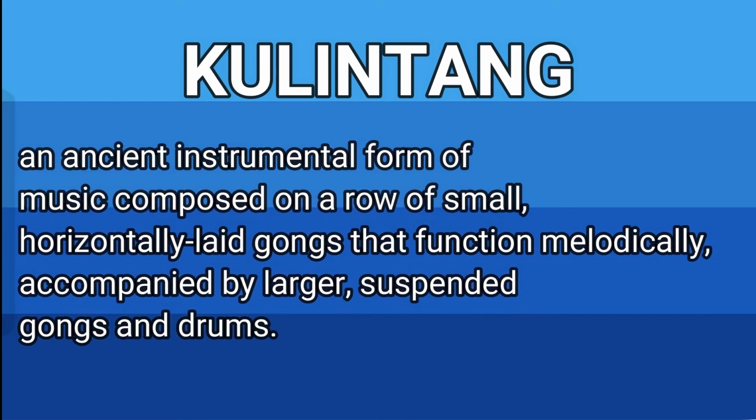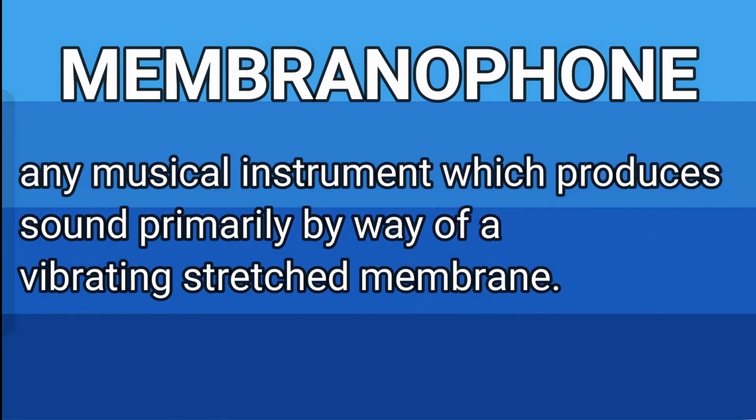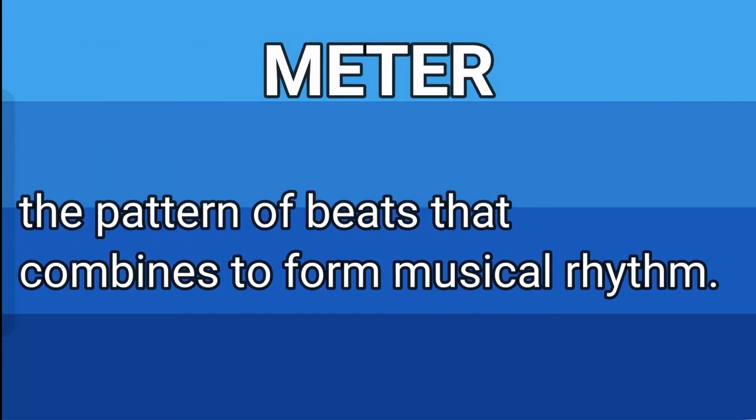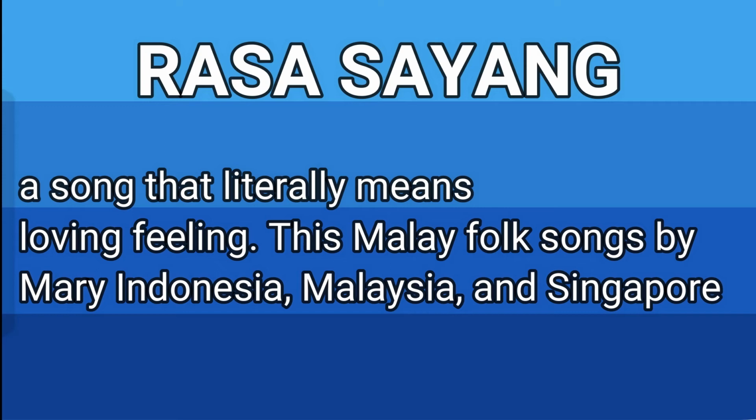Kulinthon. An ancient instrumental form of music composed on a row of small, horizontally laid gongs that function melodically, accompanied by larger, suspended gongs and drums. Membranophone. Any musical instrument which produces sound primarily by way of a vibrating stretched membrane. Meter. The pattern of beats that combines to form musical rhythm. Rasa Sayang. A song that literally means loving feeling.